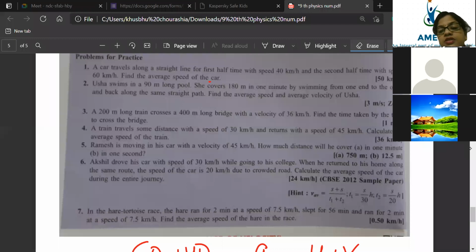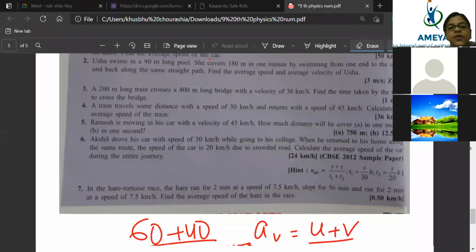Very good. Awesome. Exactly. Your answer is absolutely correct. Beta, 1 minute is equal to 60 seconds, so that also we have to count. Now I'm reading the question one more time.